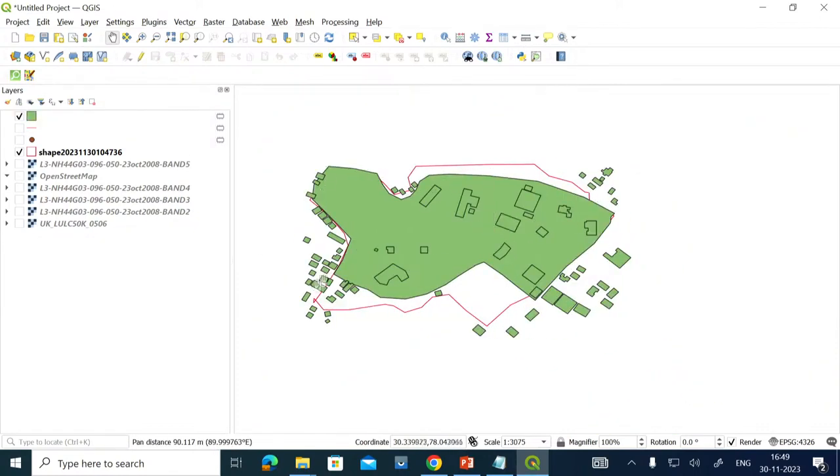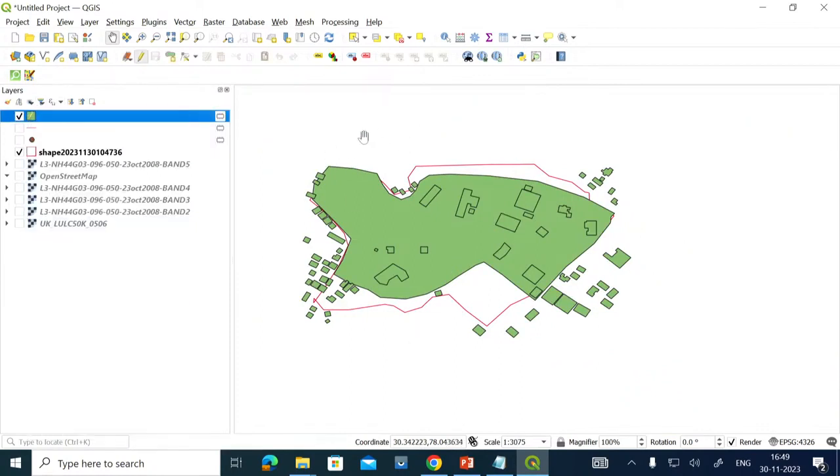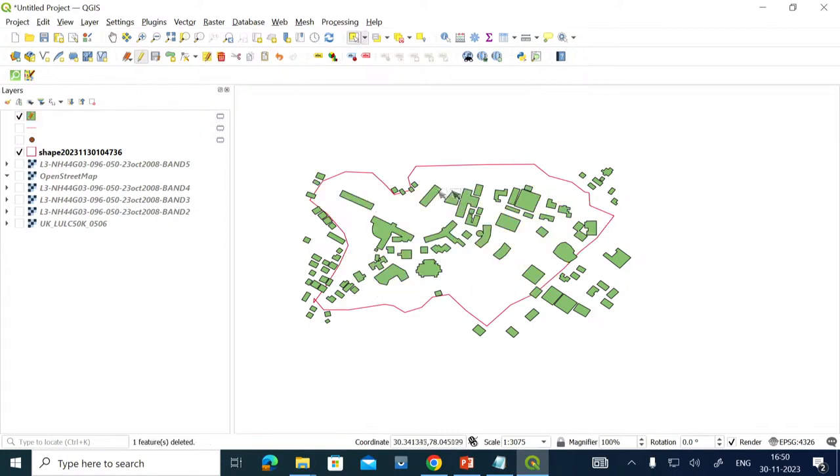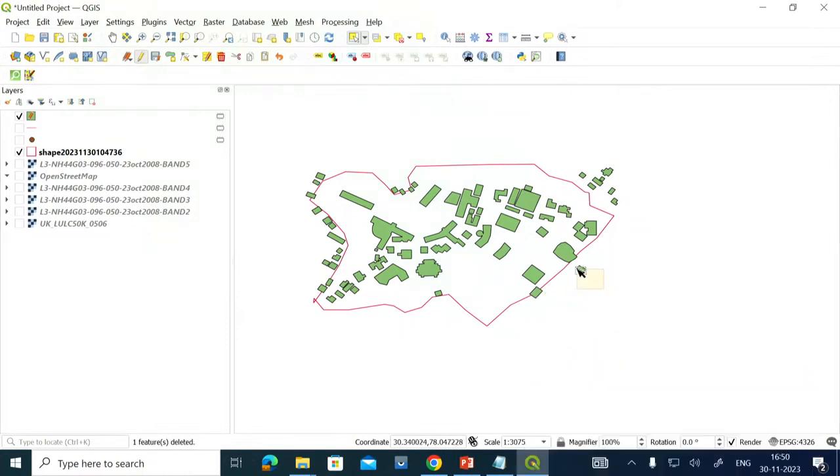I want only the data within this boundary, these are not required. So I will just right click, toggle editing. Now data is available for me to edit. What I will do, I will select this big boundary here, not required. You can see all the other building footprints are available to me. Click it here, download. These are also not required. Delete them. Delete it here. Delete here. Delete this boundary. This also not required. We can remove this.